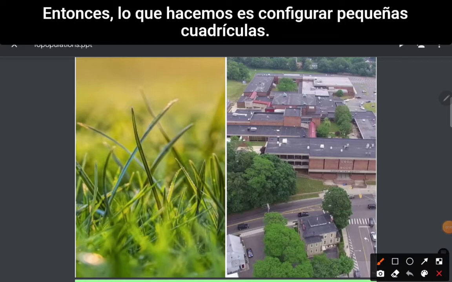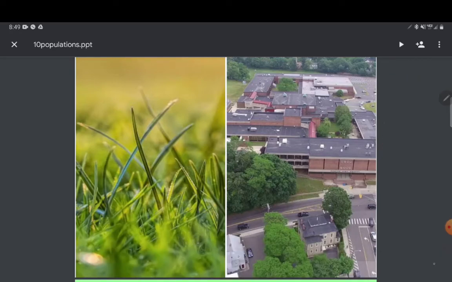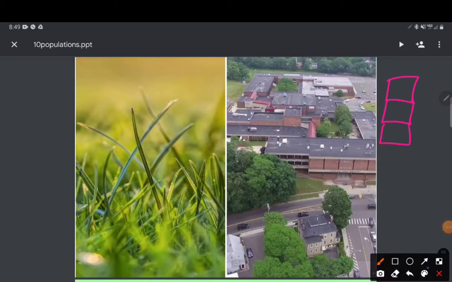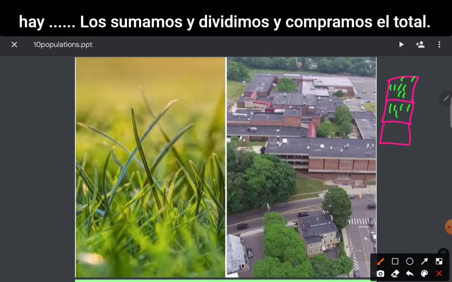And so what we do is we set up little grids. Inside of those grids, we count how many of those organisms there are. We add them together.